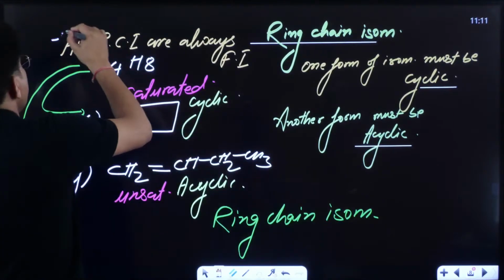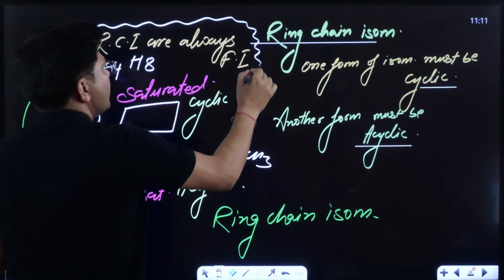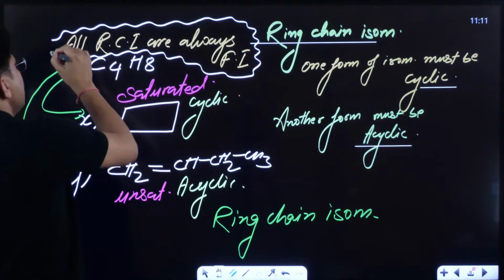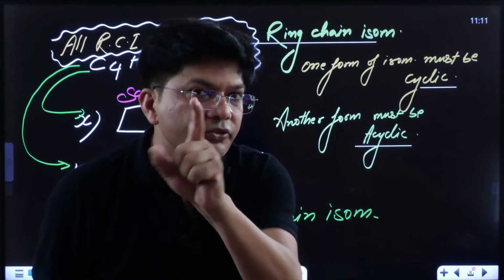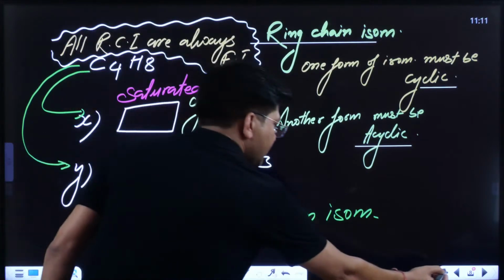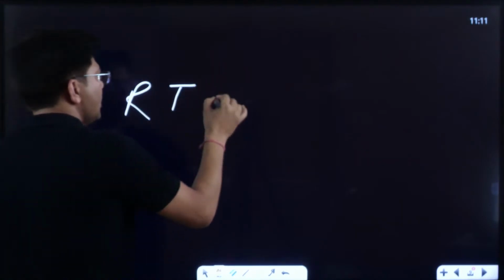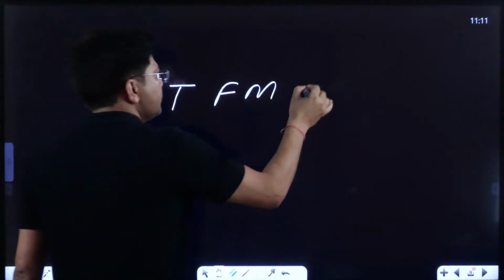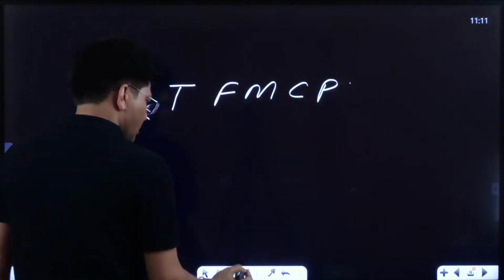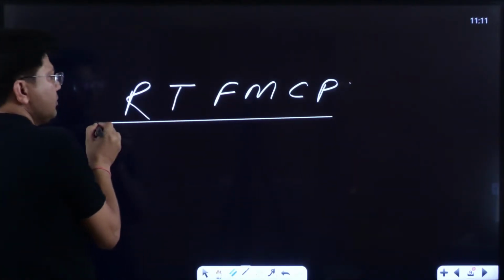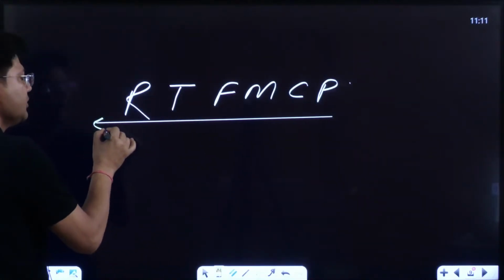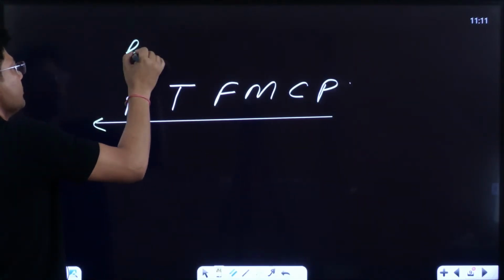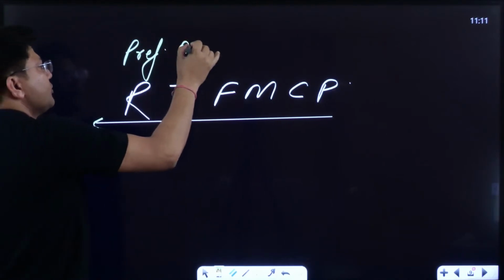Now, if all ring chain isomers are always functional isomers, then why are we saying they are RCI? So this question is the $1 million question. Now see to it, everyone. One day I told you RT, FM, CP. So follow this rule, you will always get the correct answer. This is the preference order, of what?